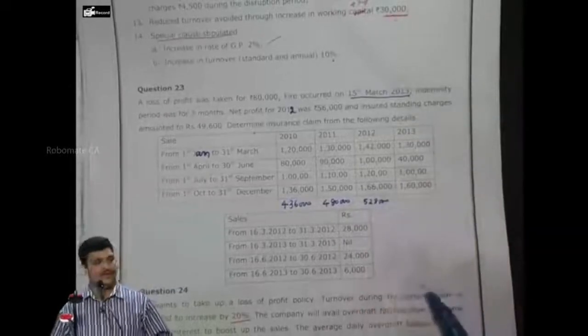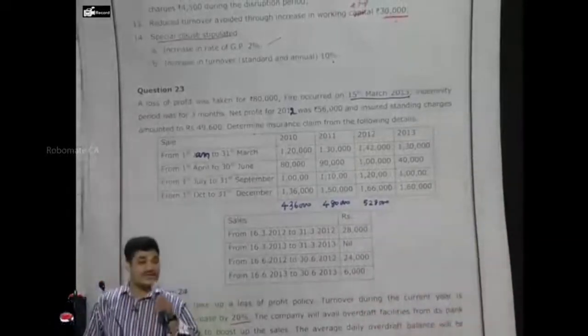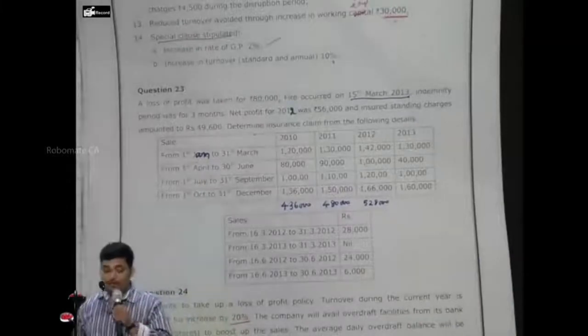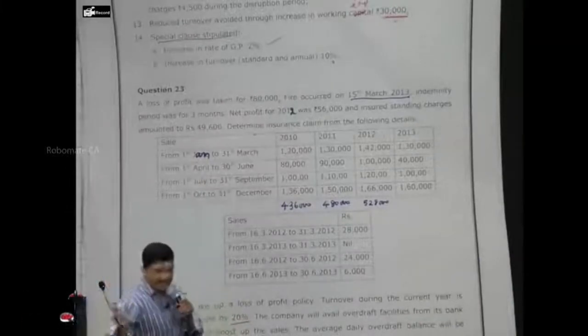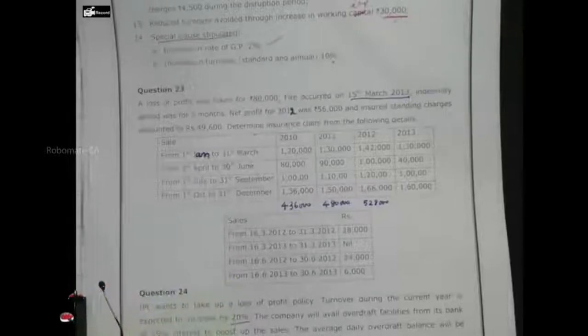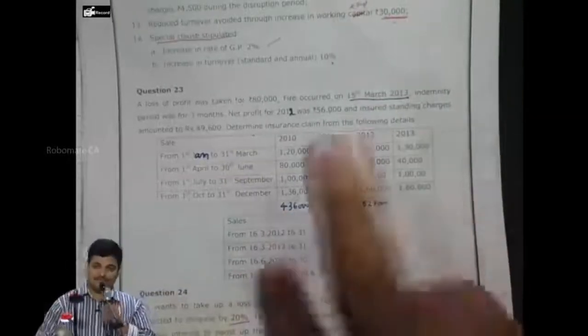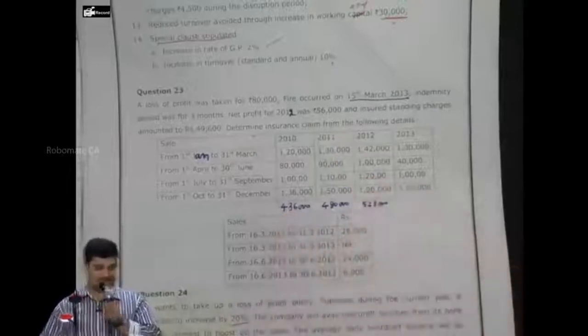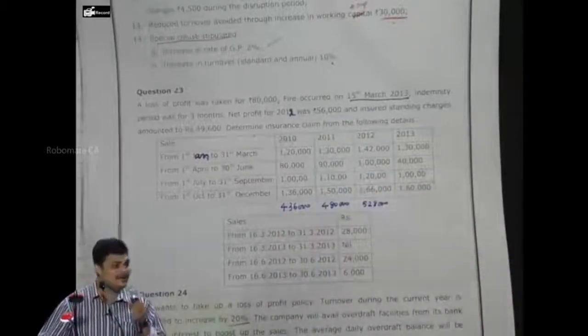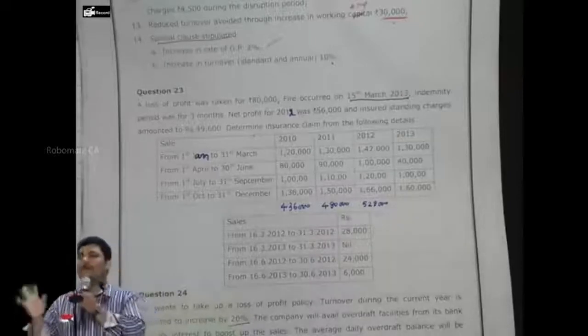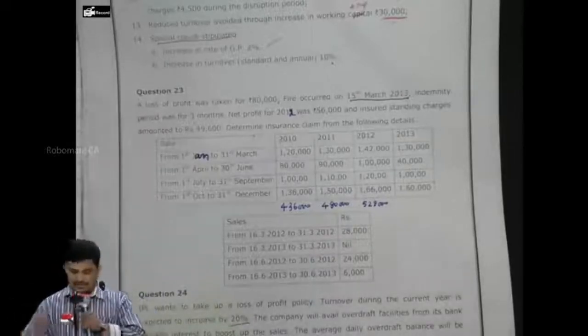5 lakh 28,000. Correct? Respond. What is the increase from 10 to 11 amount? 44,000 is the increase from 4 lakh 36,000. What is the percentage? 44,000 on 4 lakh 36,000 is 10.09 percentage. Correct?